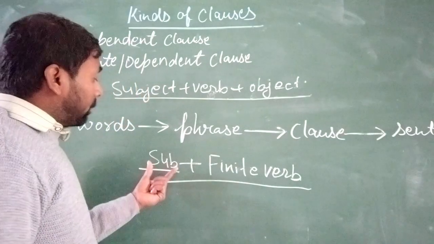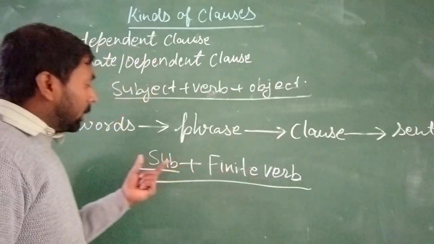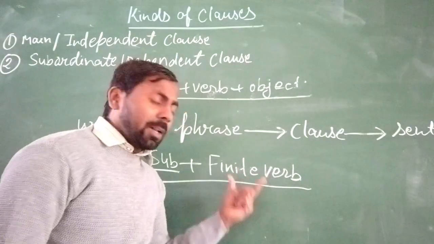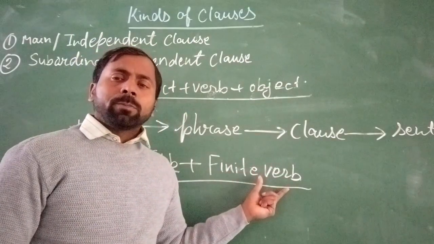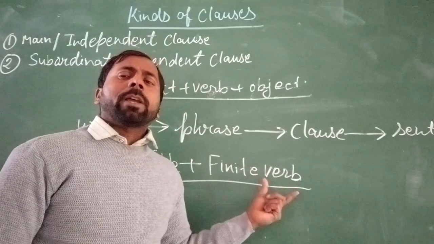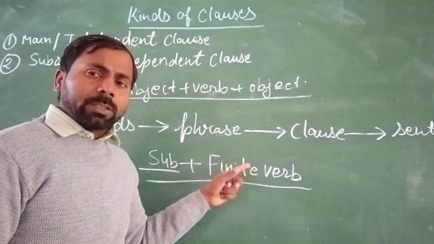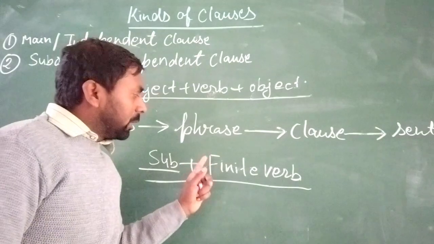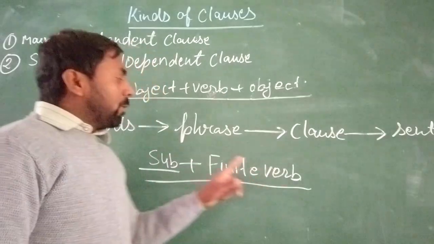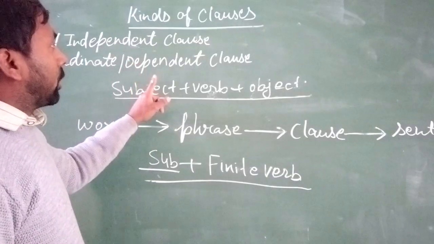If your subject is singular, then the verb is also singular. If your subject is plural, then the verb is also plural. This verb also changes according to tense, like present, past and future. This type of verb, which changes according to the tense or the subject, is known as a finite verb. And this finite verb and subject make a clause.